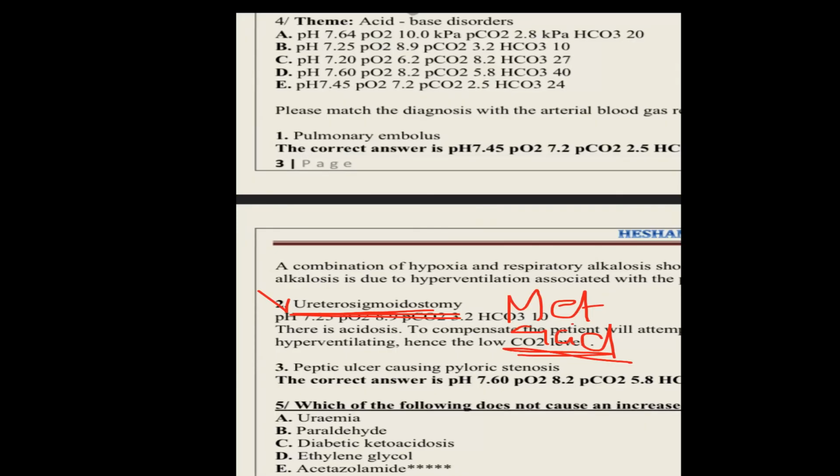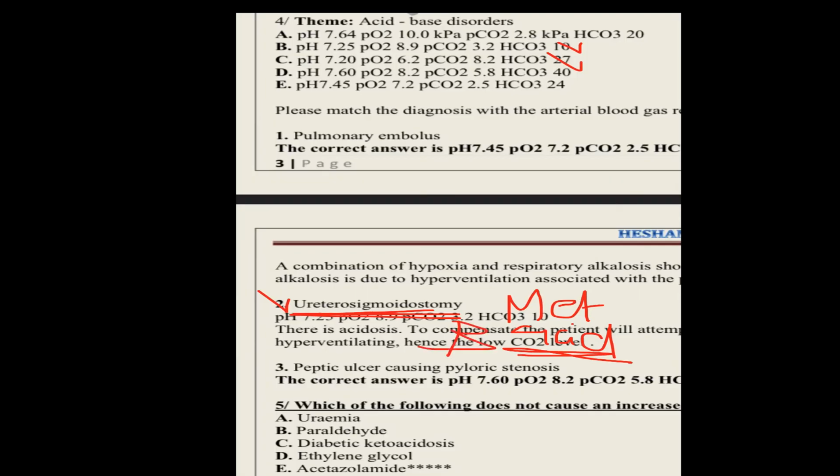B and C have low pH, acidotic. Then the bicarb should be low in B. Yes, excellent. So your correct answer here will be B.